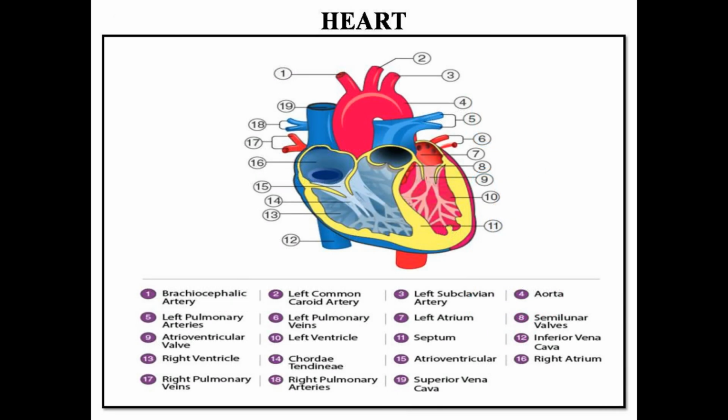Here you can see the structural details of the heart. You can see the aorta, pulmonary arteries, pulmonary veins, left atrium, left ventricle, the septum, that is the dividing wall, right ventricle, vena cava, right atrium, vena cava from upper body. Everything is labeled there. You can go through the details.